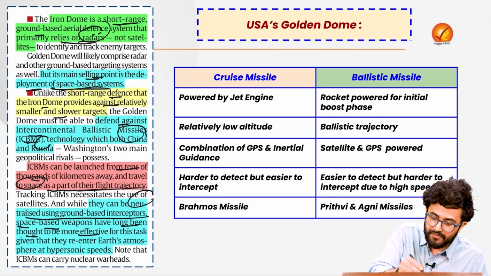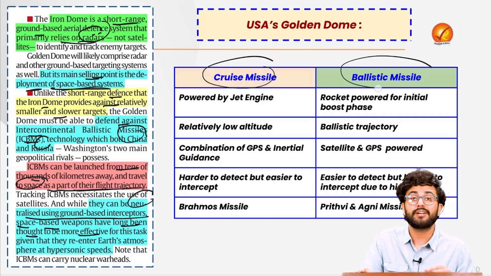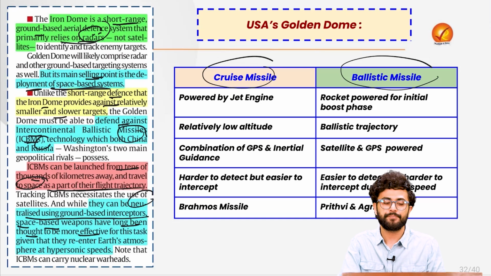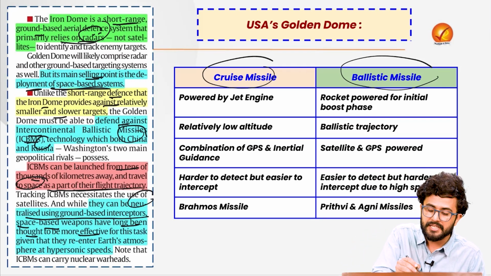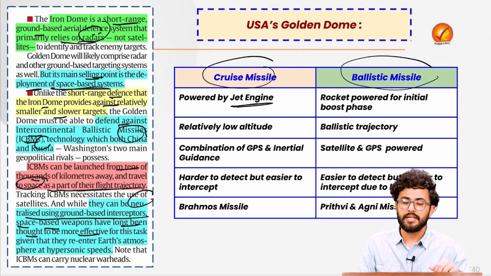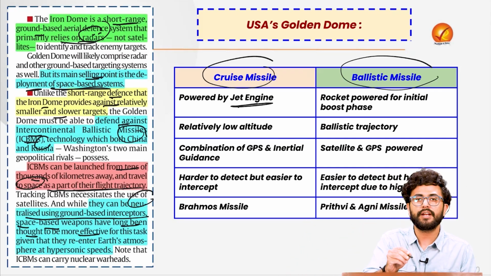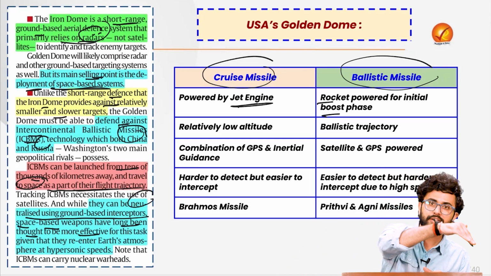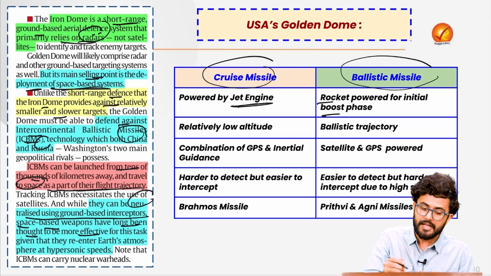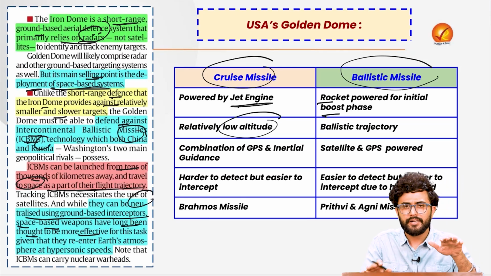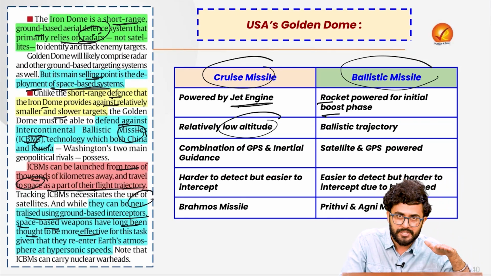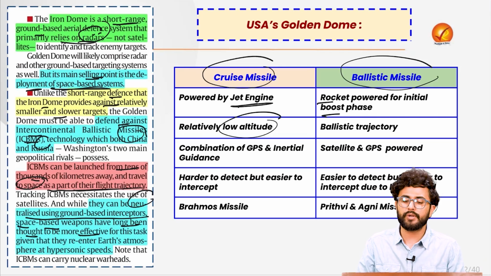What is the difference between the cruise missiles and these intercontinental ballistic missiles which we are discussing? The idea is that cruise missiles are basically powered by jet engine throughout the journey. The ballistic missile first just gets the initial push from the rocket, and after that it just follows a trajectory where it is going to fall upon the target. Second, cruise missile relatively has a low altitude where they just do contour maneuvering altogether.